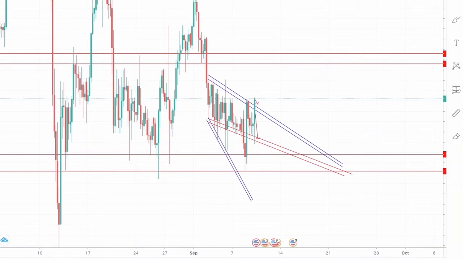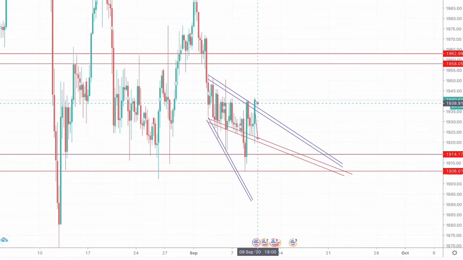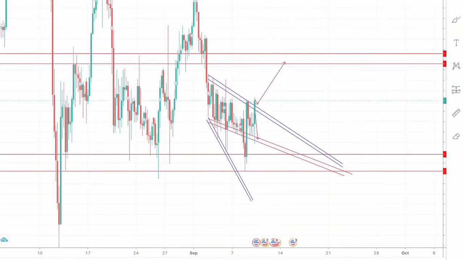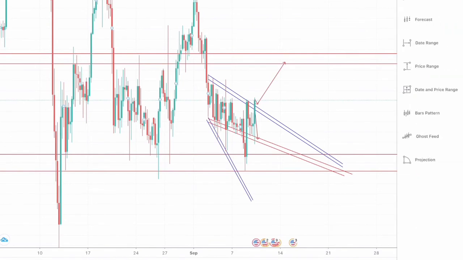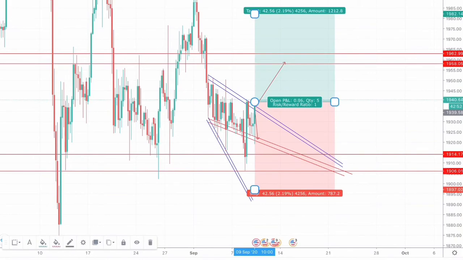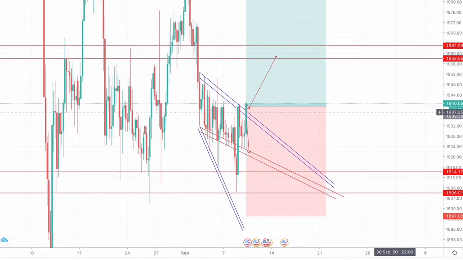That would be my entry for our long position, with a target of this particular resistance zone, and the stop loss would be placed just below. Thus, our entry trigger point for going long would be around 1940 on a retest after the market breaks through this particular resistance zone.